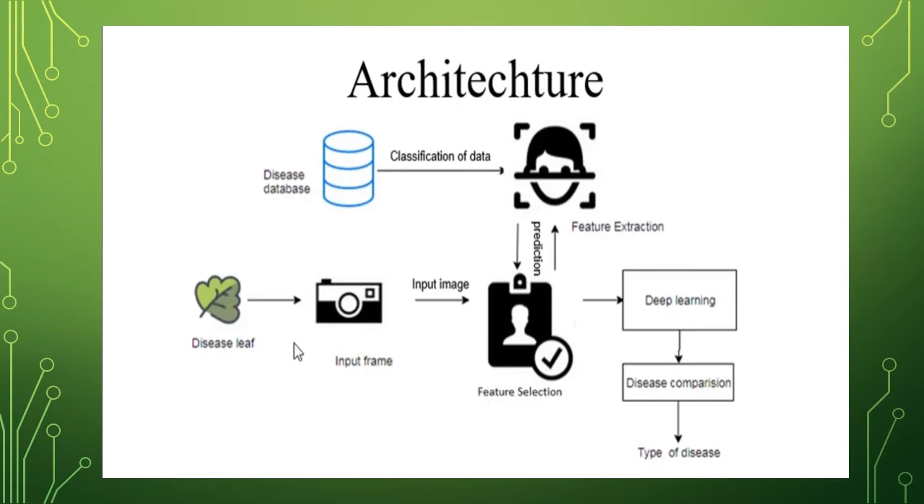Then it will predict some result and send it to the feature selection. This feature selection sends the predicted result to the deep learning process. In this process, we have used the CNN algorithm. Then it will undergo the disease compression process. Then it will display the result.